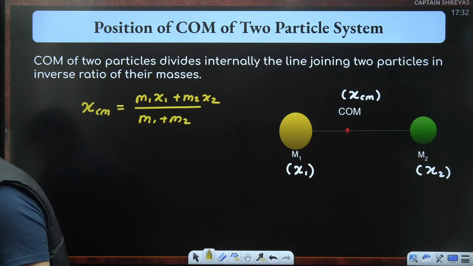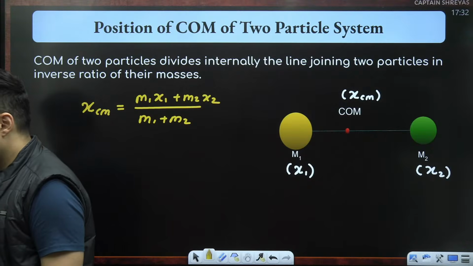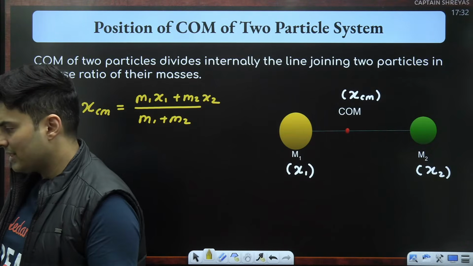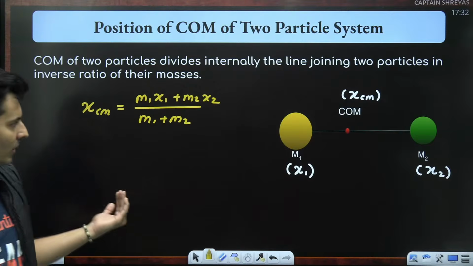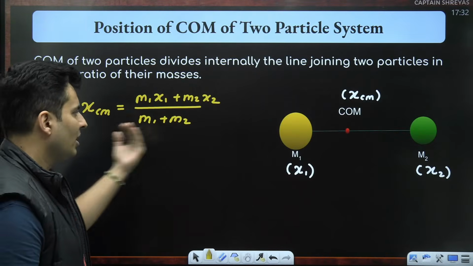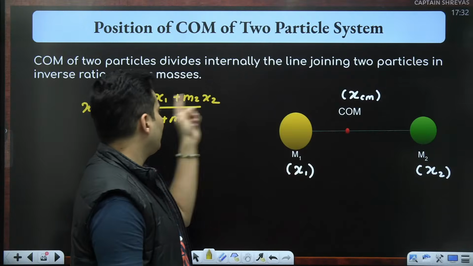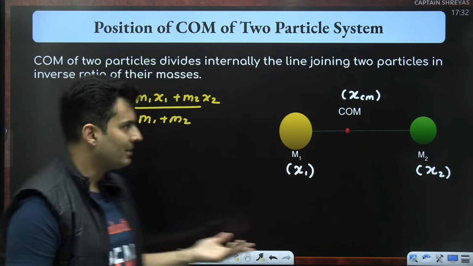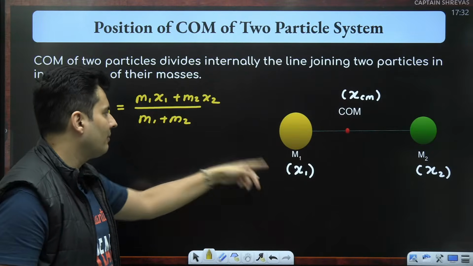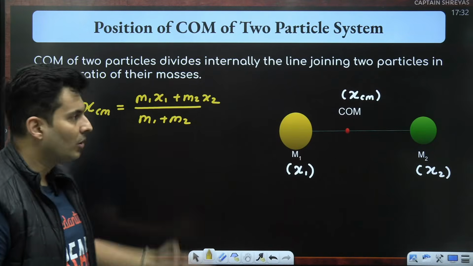Yes, Senthil, it is more than enough for JEE Mains. Obviously, it will be useful for your JEE Advanced as well. Okay, so this is the center of mass for a two particle system. If they were y coordinates, I will write m1 y1 plus m2 y2 upon m1 plus m2. If it is z coordinates, I will replace x with z.